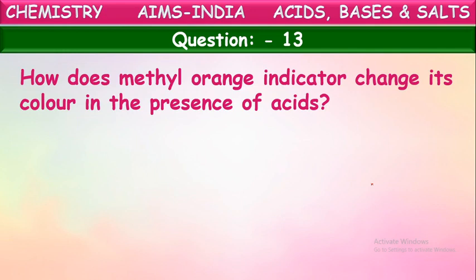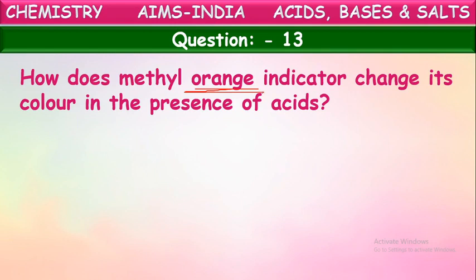How does methyl orange indicator change its color in the presence of acids? Yes, methyl orange is one of the indicators, and it is one of the synthetic indicators. Yes, because it is prepared from chemicals in the laboratory, it is called a synthetic indicator. What kind of color changes will it show with acids and bases? That is the question here. Yes, methyl orange. Initially, this will be in the orange color. It shows different colors with acids and bases.